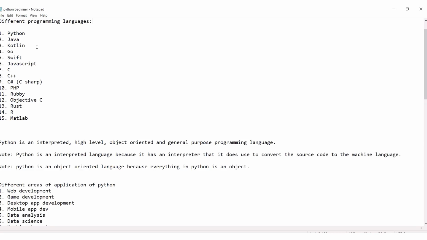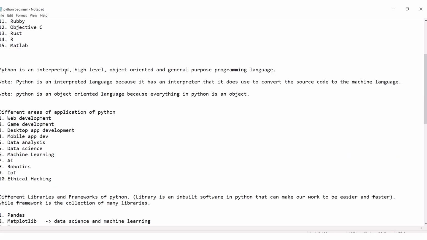I've seen somebody who was asked, you say you're a software engineer, what programming languages do you know? They said to mention five, and he was not even able to mention two. So you must have knowledge about others. These are other programming languages like Python, although their functionalities are somewhat different. We have Java, Kotlin, Go, and others like that.